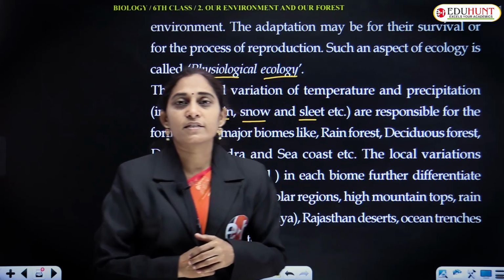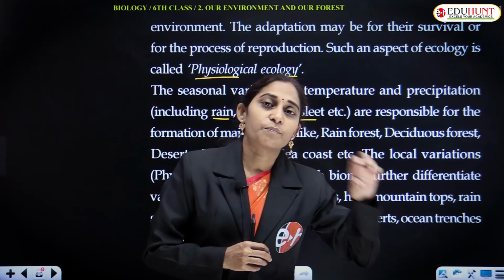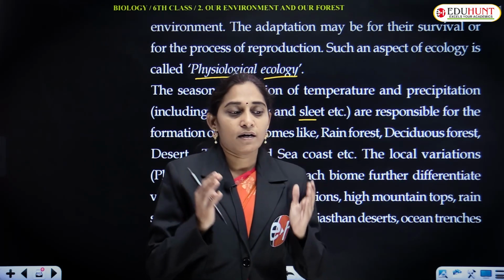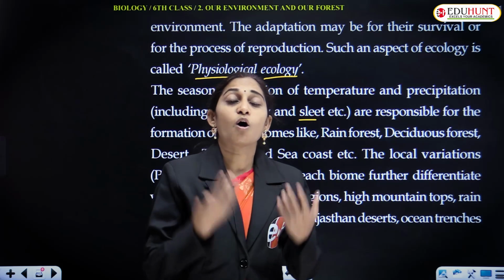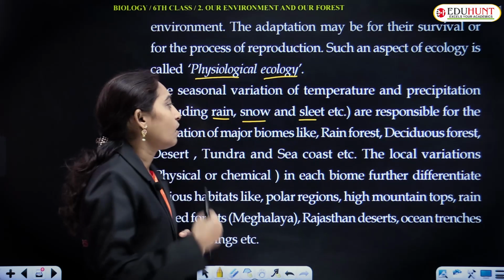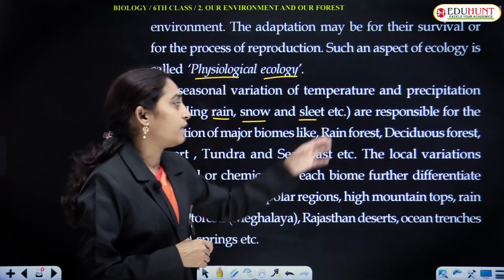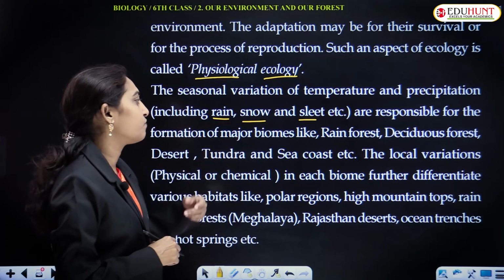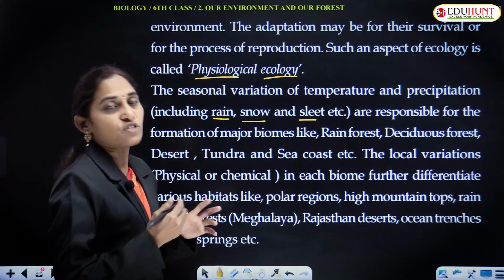We classify the entire globe into different biomes depending on temperature and rainfall. In polar regions, in tundra regions, it represents the cold biome, and in tropical regions, near the equator, they represent the hot biomes. Rainforest, deciduous forest, evergreen forest: rainforests are evergreen forests, while deciduous forests shed their leaves seasonally.